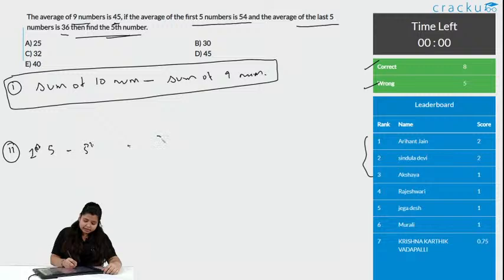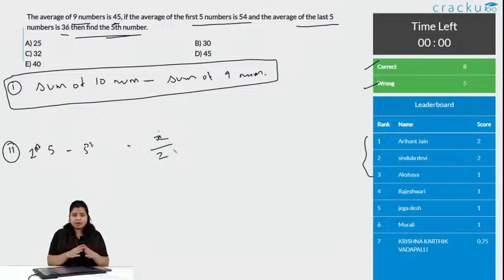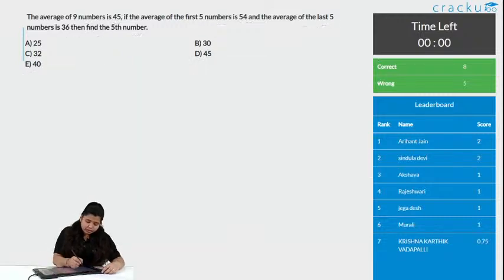Whatever you get is divided by 2. Consider we are getting x. As we are subtracting both the terms, whatever the common number is, you are subtracting it 2 times. So, whatever you get is divided by 2. So, let us see, we will start now.